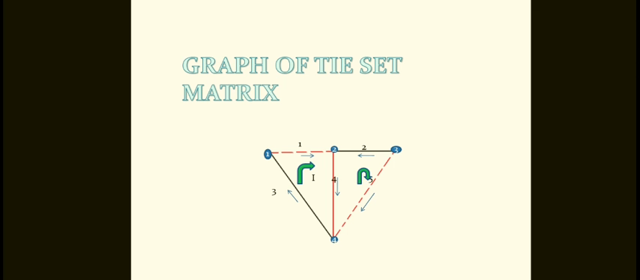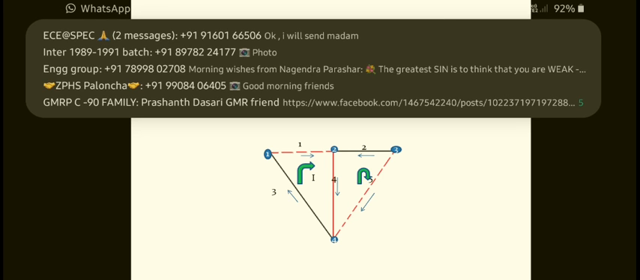So here the graph of a tie-set matrix is like this. Just observe how it is. The tie-set matrix. If we take a reference 1 and the direction is leaving, this is +1. If the direction is towards 1, it is -1, like this. And with respect to 2, these two are towards 2, and with respect to 3 like this. This is the graph of the tie-set matrix.